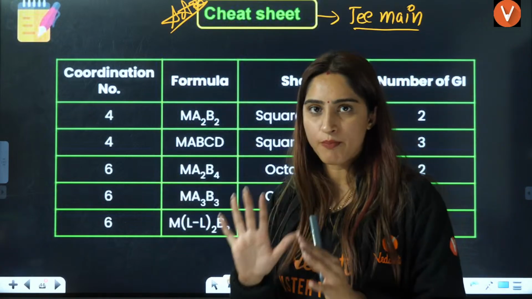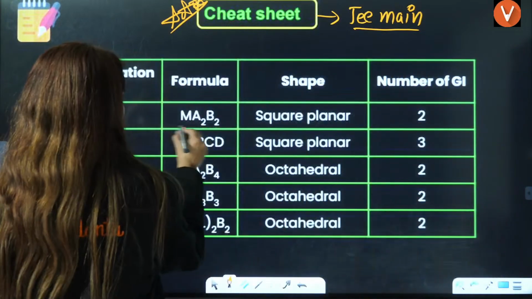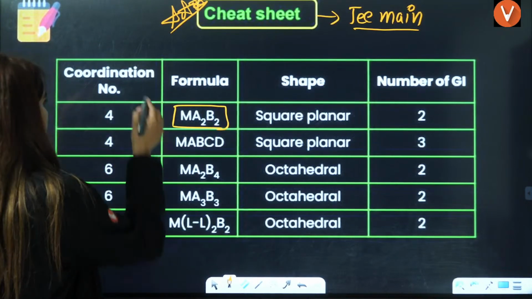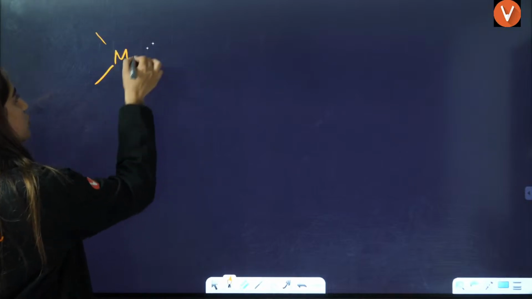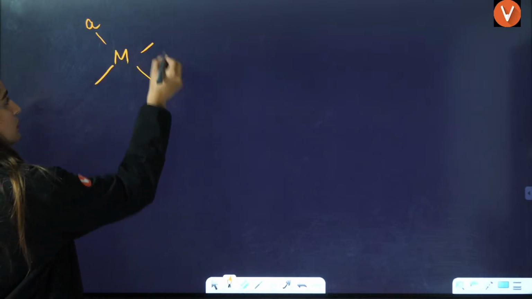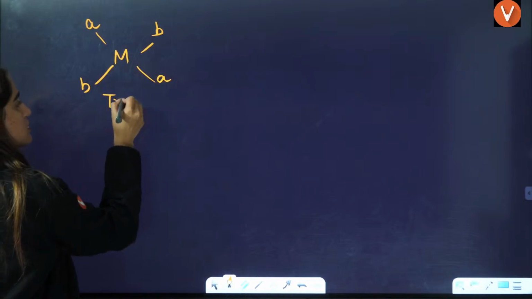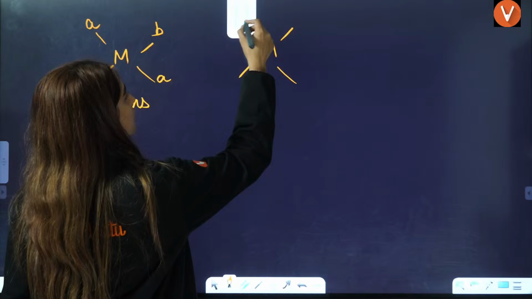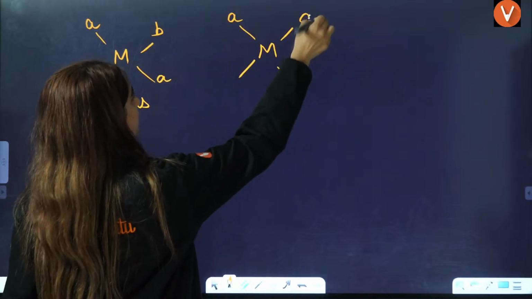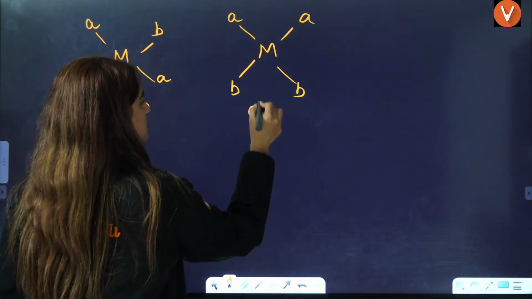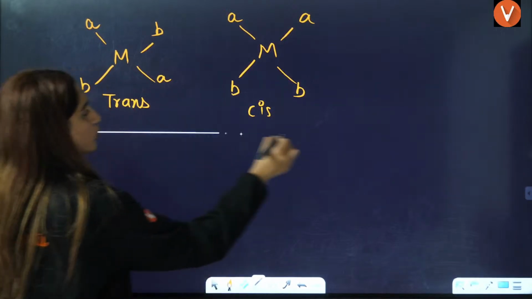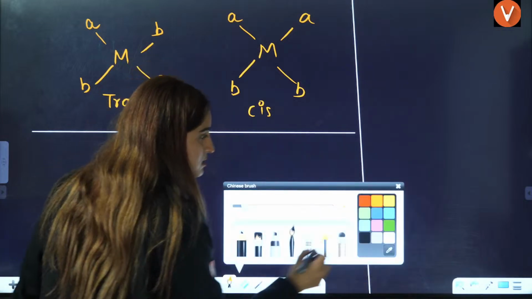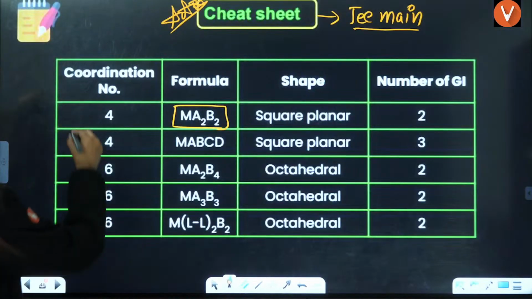Now for coordination number 4, I'll also tell you, if you have MA2B2, let's say MA2B2, M is here. This is 1, 2, 3, 4. A2, this is basically trans, right? And if this is M, 1, 2, 3, 4, this is A, A, B, B. This is cis. So that means this MA2B2 is definitely showing us cis and trans isomerism. That is why we have written it here.